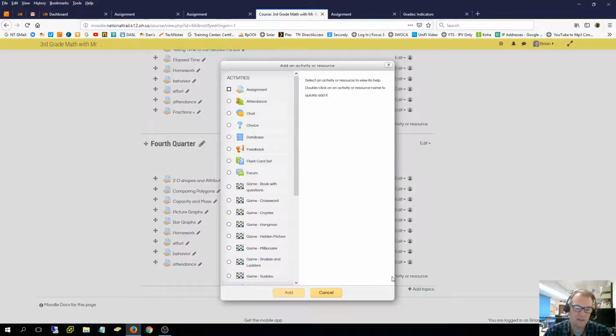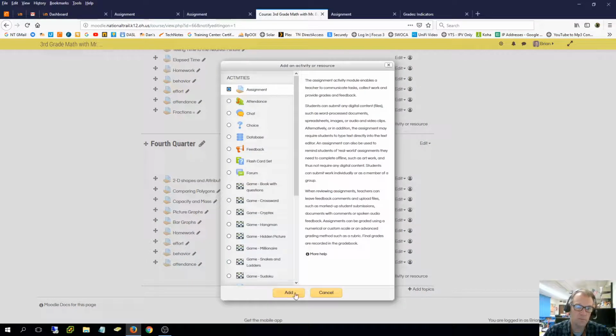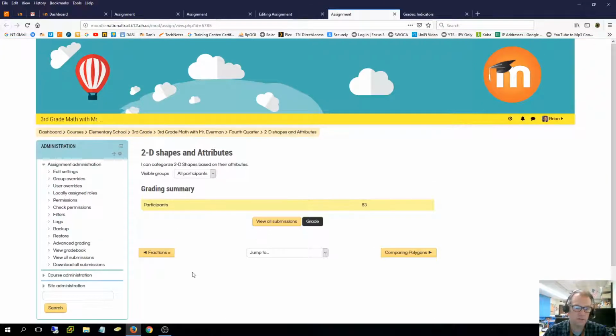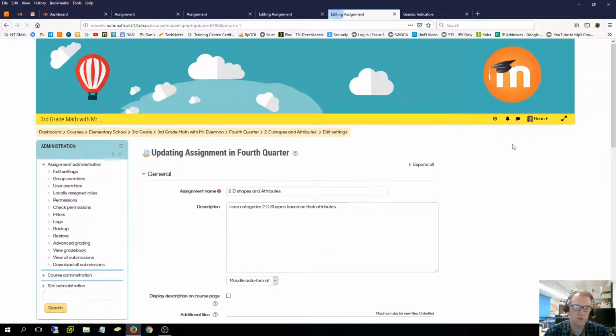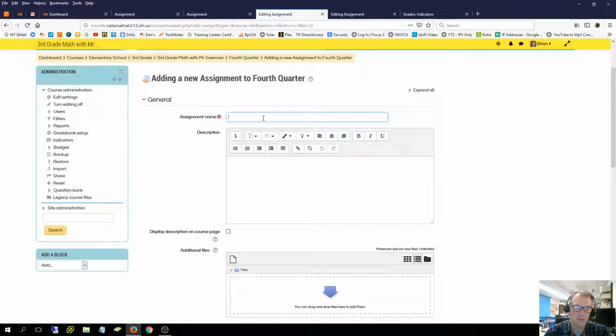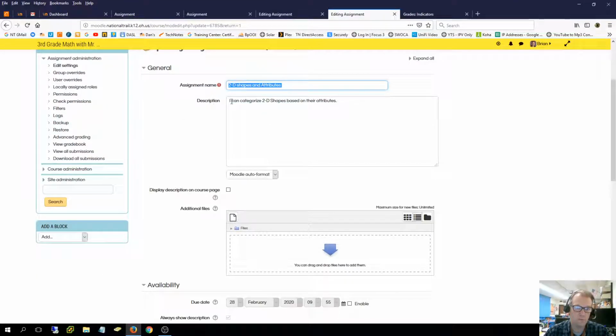So I'm going to add an activity, and it's going to be an assignment. I'm going to go through here and show you how to properly set up the assignment. So I click add. Now, the reason I opened the other one is because I'm going to be lazy, and I'm going to hit edit here, and I'm going to copy most of the information right from here. It was called 2D and 3D shape and attributes. I'm going to put that up here. The description was I can recognize 2D based on their attributes.